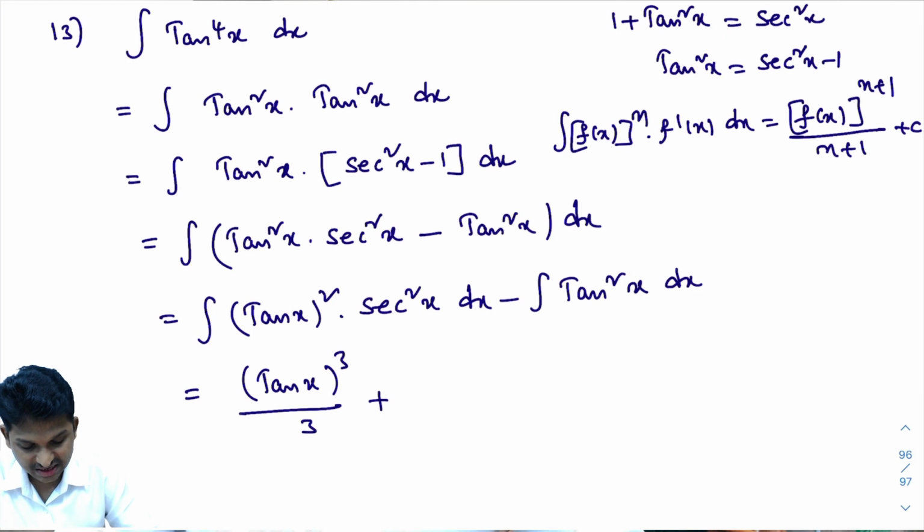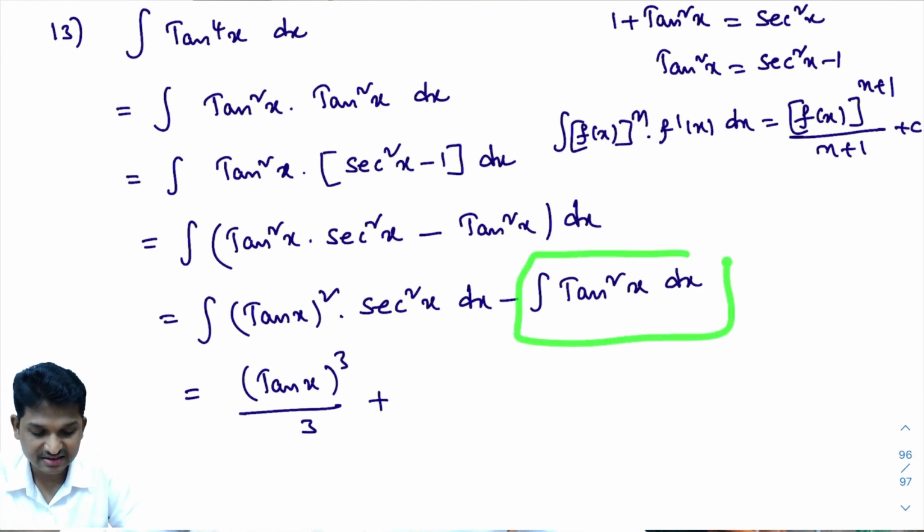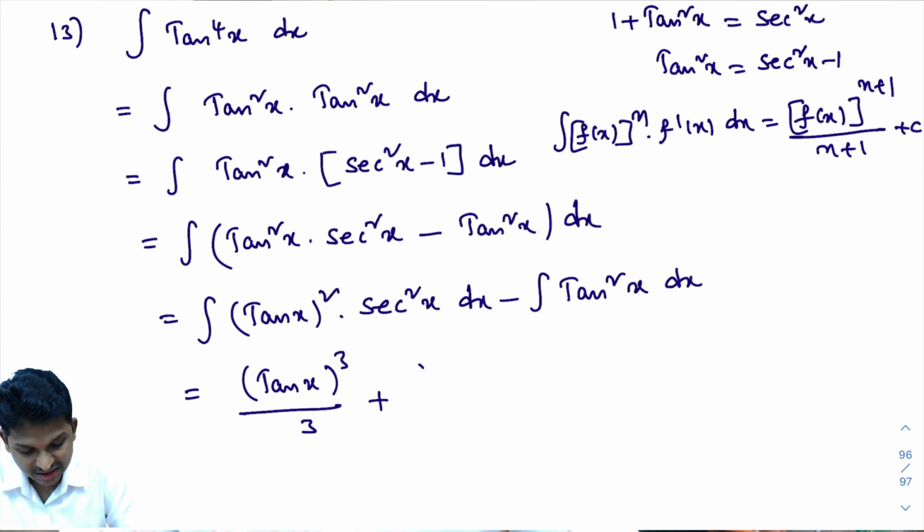Plus integral of tan square x dx. Look here, the square series came. In this class, in the beginning, we learned integral of sin square x, integral of cos square x, integral of tan square x, all those things. So how to integrate this? In today's class, in the beginning, we learned tan square x can be written as secant square x minus 1. So integral of tan square x, I'll write it as secant square x minus 1 dx.